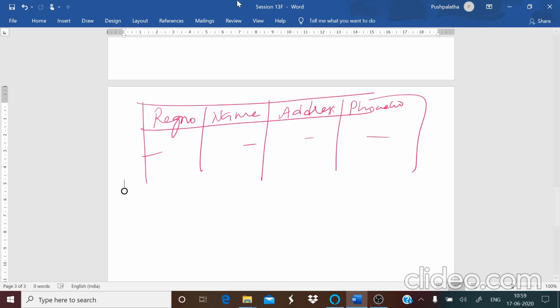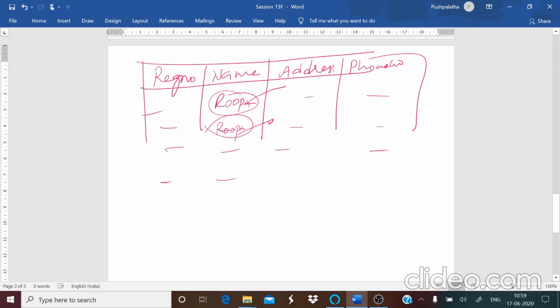Okay, so here how are you going to identify each and every record in the table uniquely, that is separately? Two people may have the same name. But this person is different and this person is different. How are you going to identify? So all this is for identification, for separation purpose, we are going to give a key for the table. So these keys can be used to identify the records in the database table. And you can also avoid duplicate records, and you can access the data faster because of all these keys.